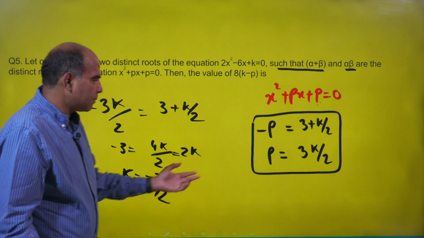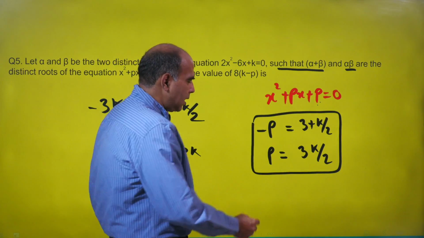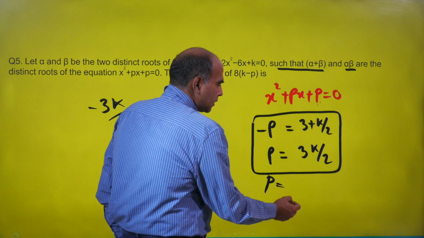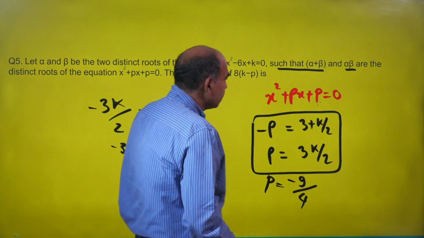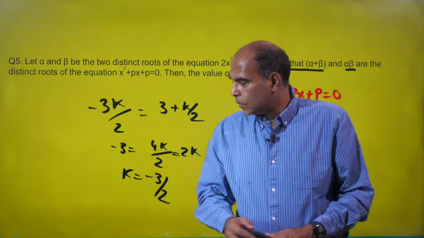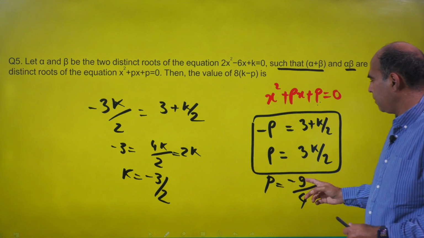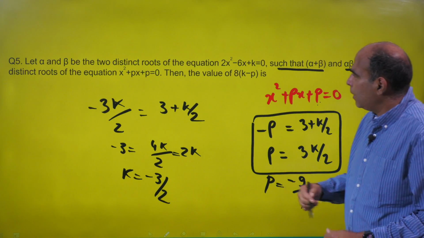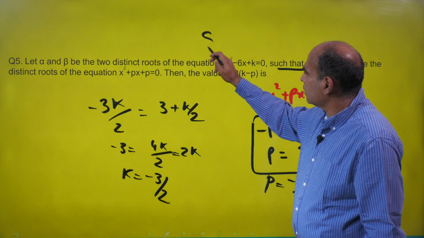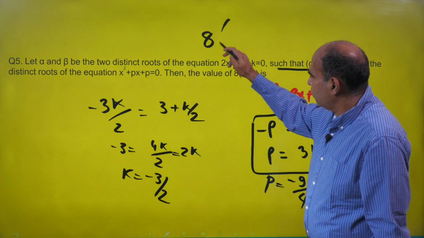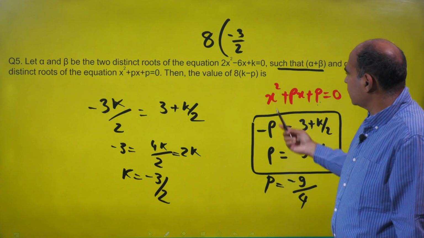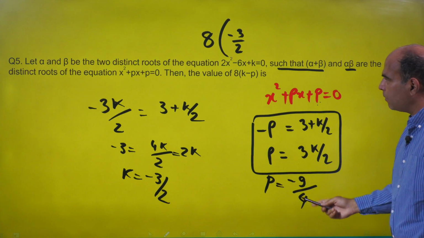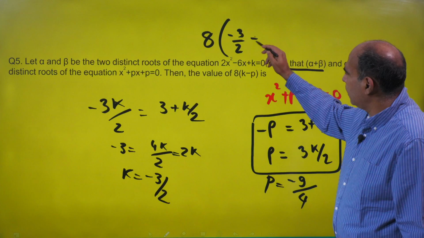And if I put k as minus 3 by 2 inside this, I get the value of p as minus 9 by 4. So once I get k as minus 3 by 2 and p as minus 9 by 4, my target is to get 8 times k minus p. So 8 times minus 3 by 2 minus p. So p is minus 9 by 4, so minus p will be plus 9 by 4.